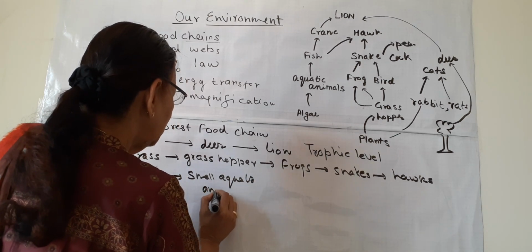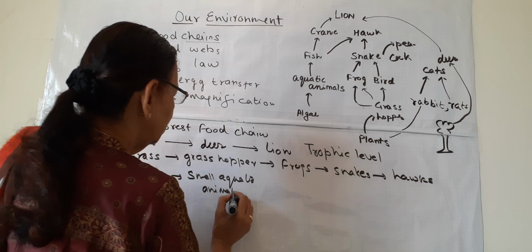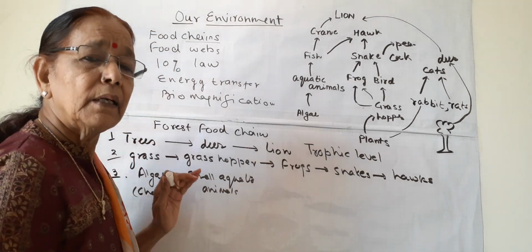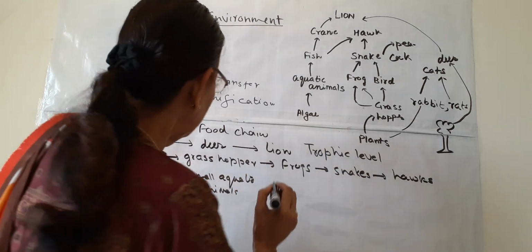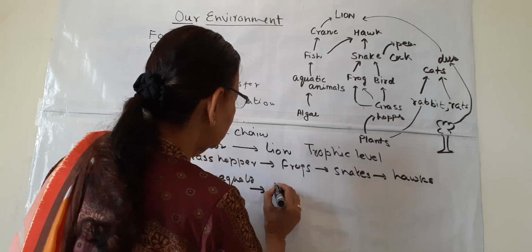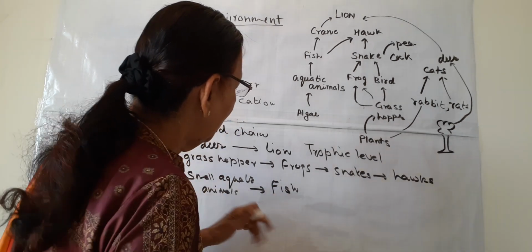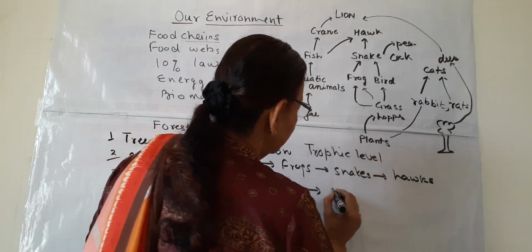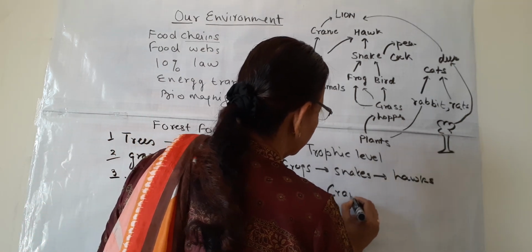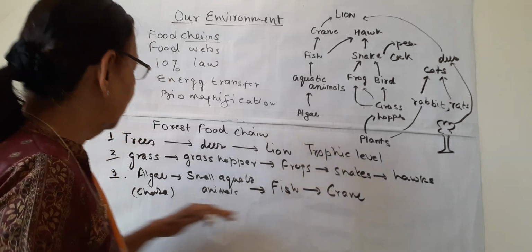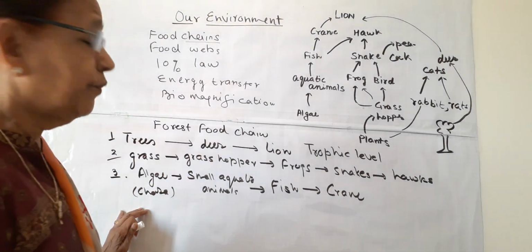There are many. You have read in ninth, cucumber, small fish, so many small, and suppose these are eaten by big fish, and this fish is eaten by crane. So it is again a food chain, aquatic food chain.